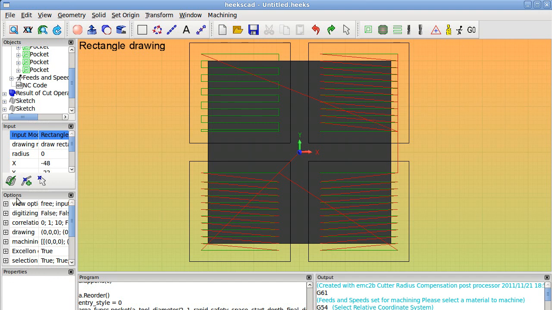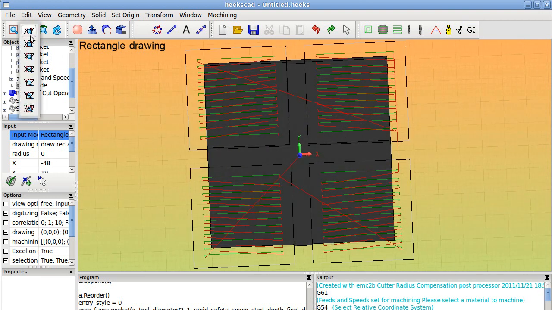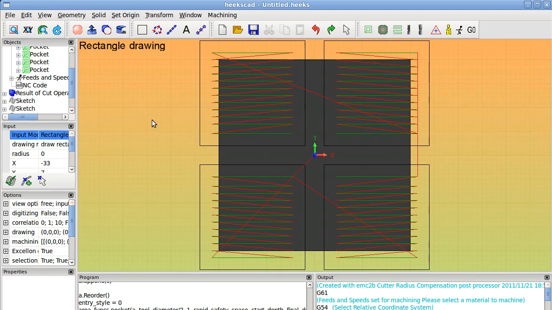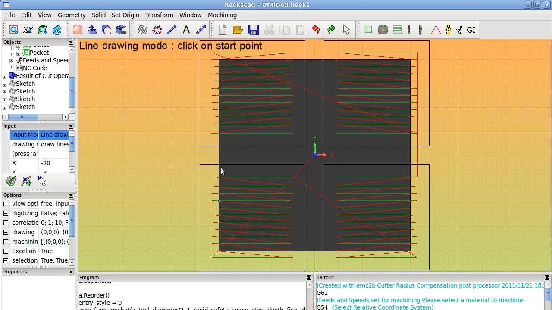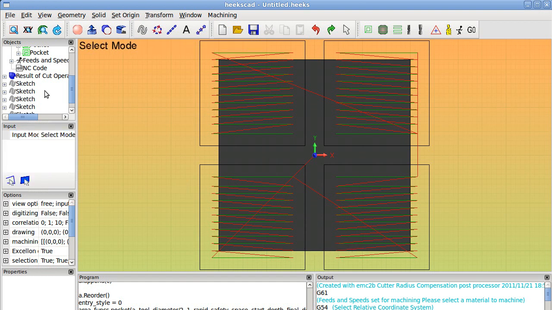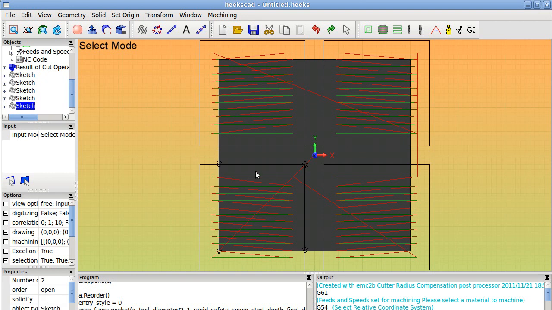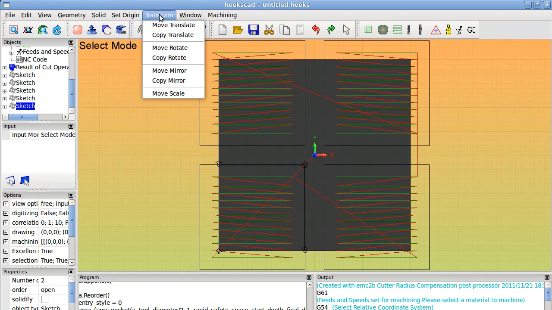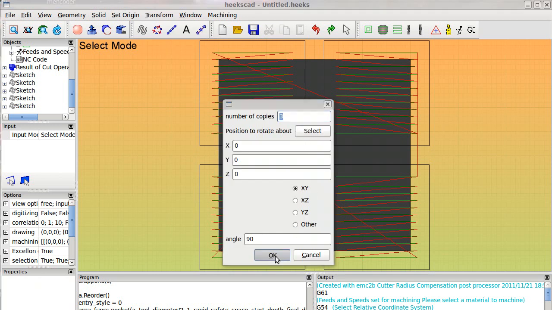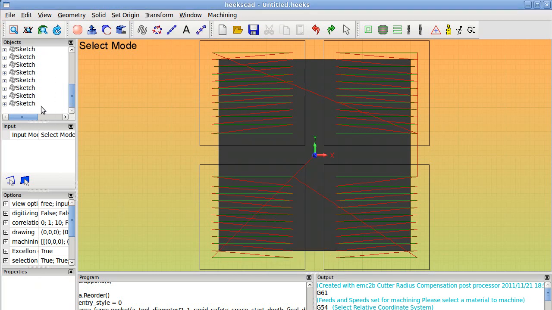I click the green arrow. There's a green arrow down there. So here we are with our roughing toolpath. Now let's do the finishing toolpath. I select draw line, go here, and only with escape you can finish the drawing. Now the last one is our square. Transform it around as we did before. Here we have our sketches.